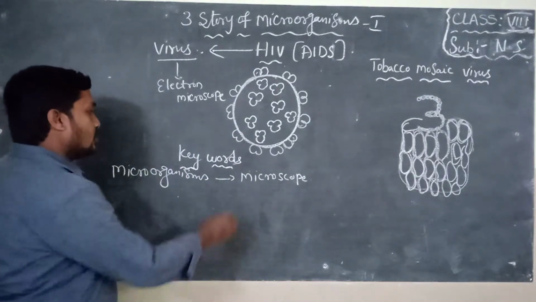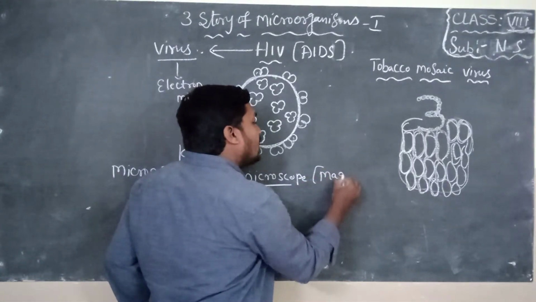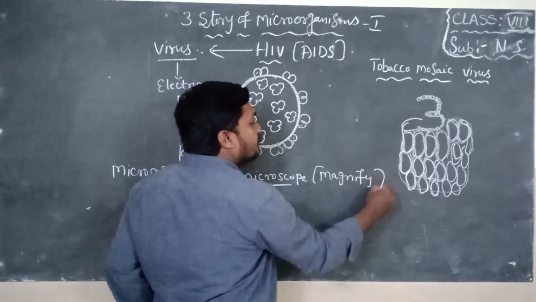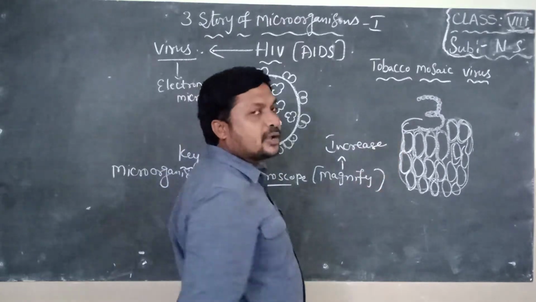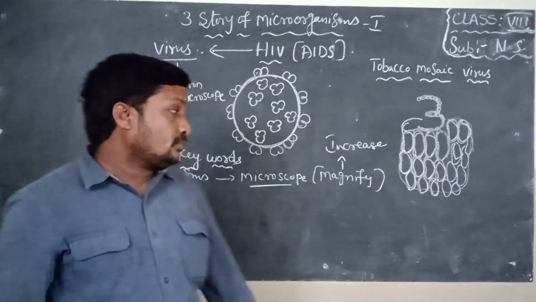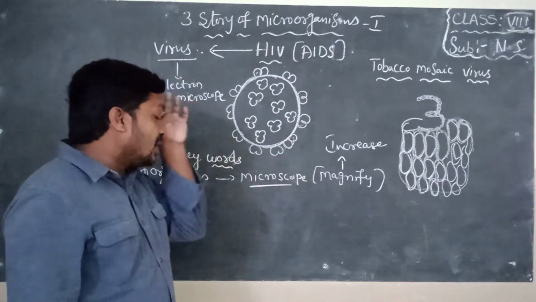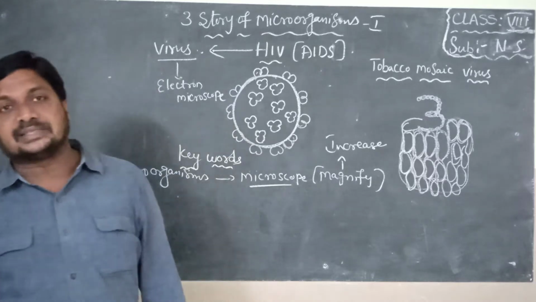Next one is microscope. Microscope is an instrument which is helpful to magnify the living things. Magnify means increase. So if you want to observe microorganisms, you have to use a microscope. So this microscope is helpful to magnify the living things. Magnify means increase the size of the organism, children.